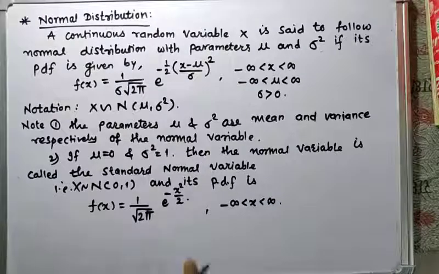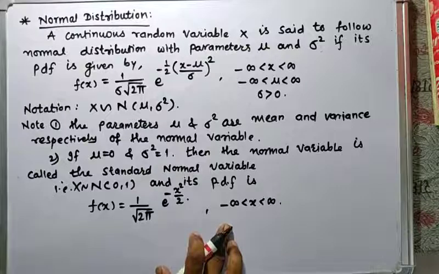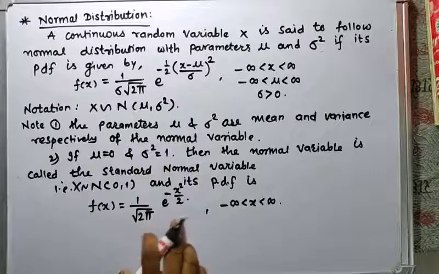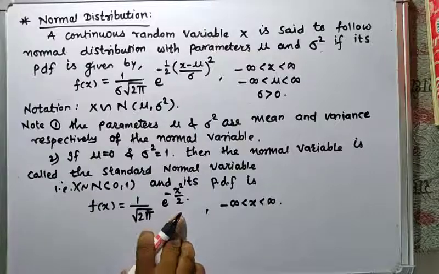So this is the condition when mu is equal to 0 and sigma square is 1. So its PDF will be 1 upon root 2 pi e raised to minus x square upon 2.